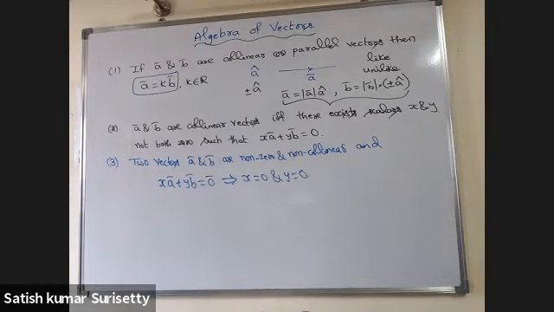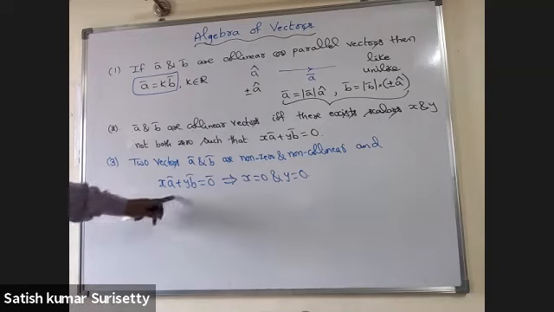Two vectors A bar and B bar are non-zero, non-collinear vectors, and x A bar plus y B bar is 0 bar, then x equal to 0 and y equal to 0. This you can prove using the contradiction method.